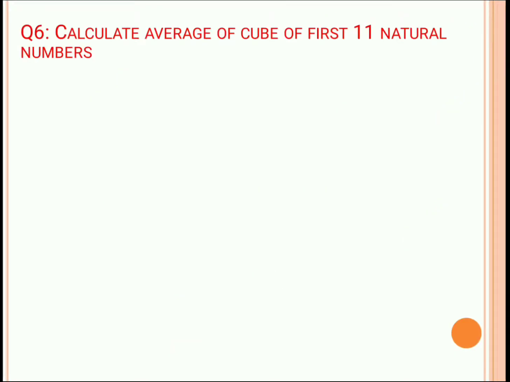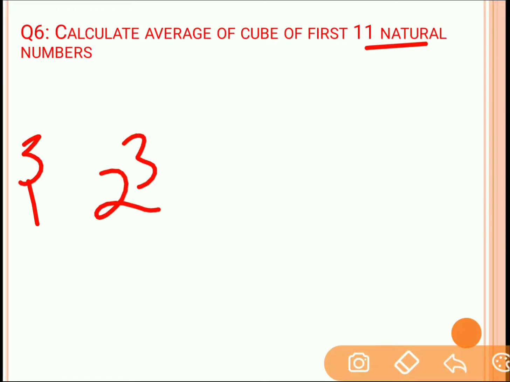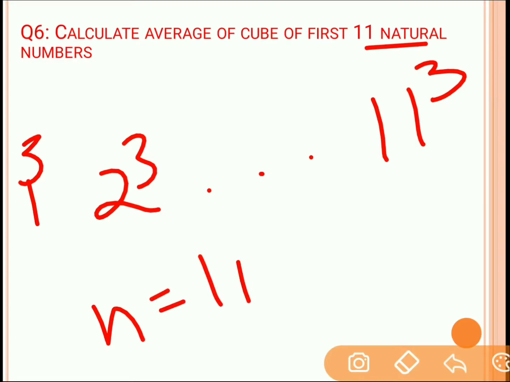Question number 6. Calculate the average of the cube of the first 11 natural numbers. In this question you need to find the cubes of the first 11 natural numbers, that is 1 cube, 2 cube up to 11 cube. So what is average? Average is the sum of the numbers upon the total numbers. Here there are total 11 numbers, so n is equal to 11.